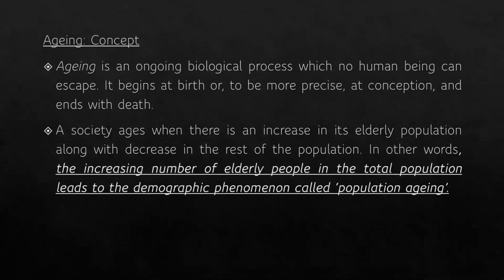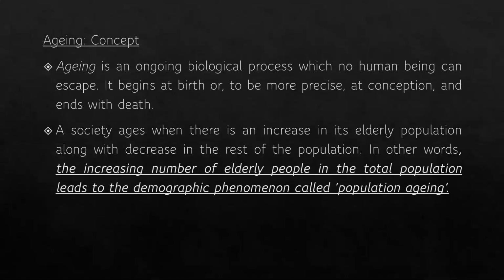The degree varies from place to place, depending upon which phase of demographic transition a particular region, a particular country is going through. Now, most developed countries have had an aged population continuously over the last century compared to the developing countries, including India.